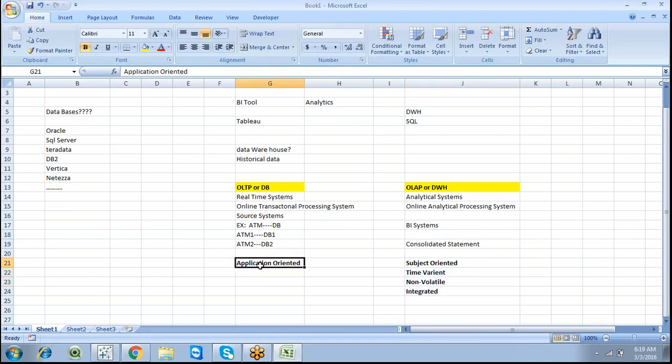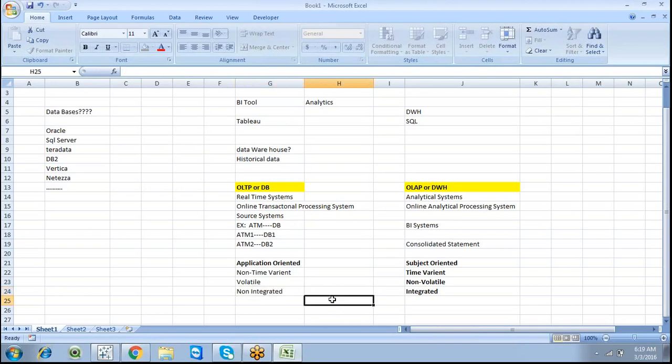And this one is application oriented, non-time variant, volatile, and non-integrated.